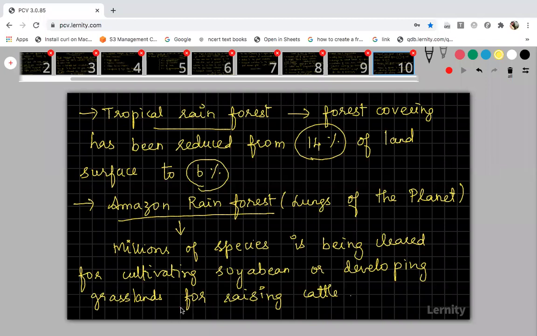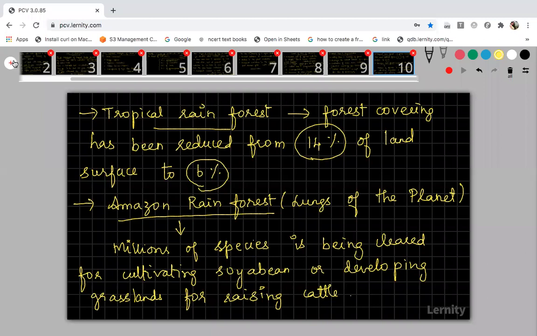And pollution is also one of the major factors for the degradation of habitat, okay. Because of human activities, pollution which is caused by the automobile exhaust, industrial exhaust, all these things, that is also a major factor for the degradation of the habitat of organisms.